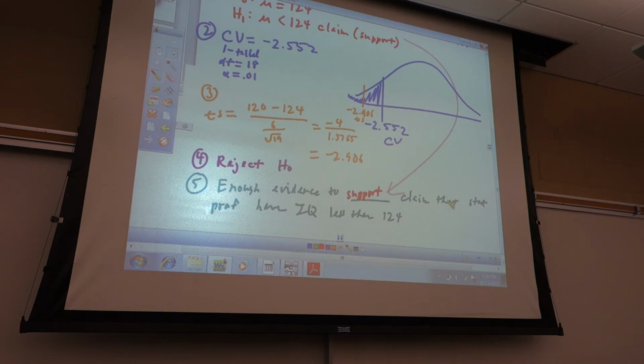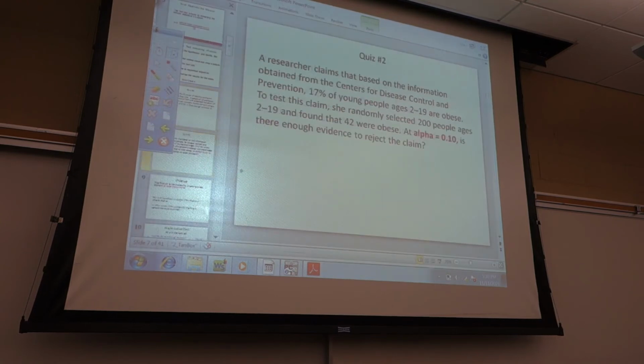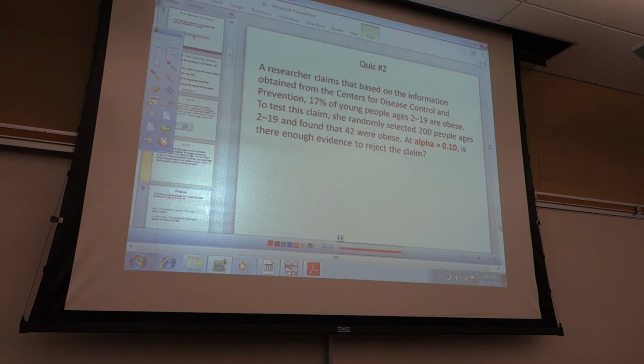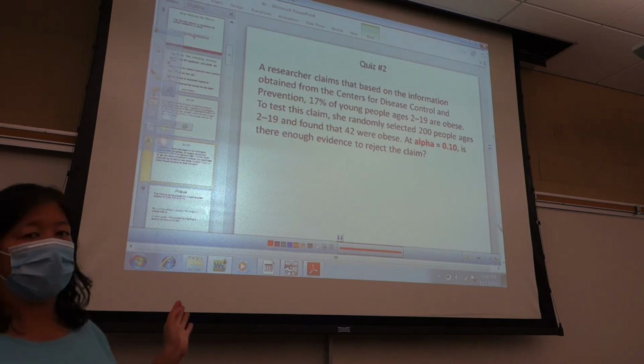Good? All right. Now, if you did not do number 2, take a look at number 2. Is number 2 a mean or a proportion? How do you know? There's a percentage, and it didn't say mean or average, right? No mean, no average, no standard deviation, no list of numbers.